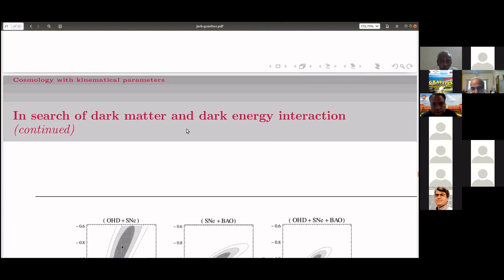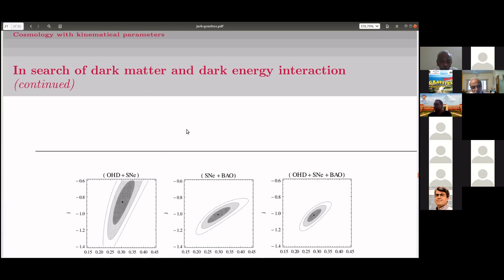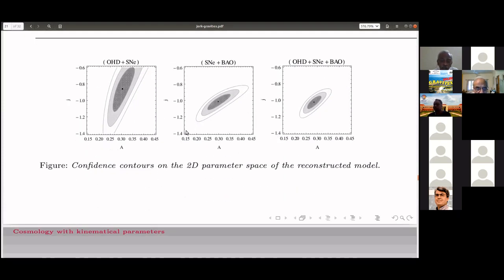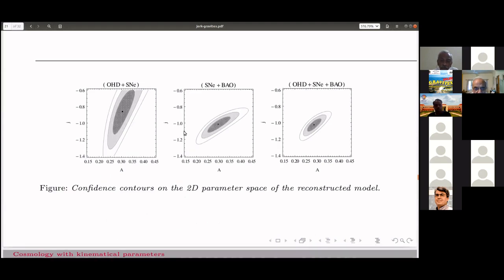Now we go on to reconstruct this from the observational data sets that we already mentioned. Here we drop the CMB shift, because we tried to do without it, since the CMB shift is a bit model dependent, depending on a fiducial model. So we use the observational Hubble distance, supernovae plus BAO, and all of them combined together.